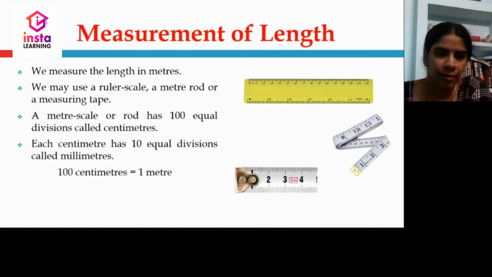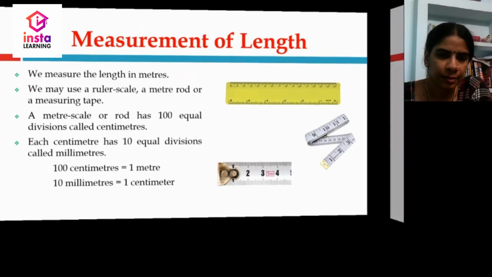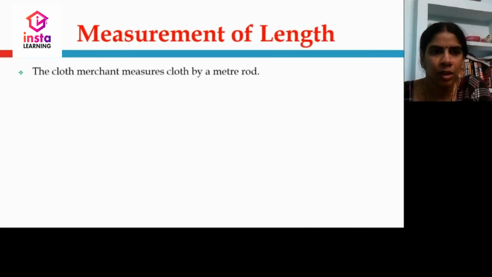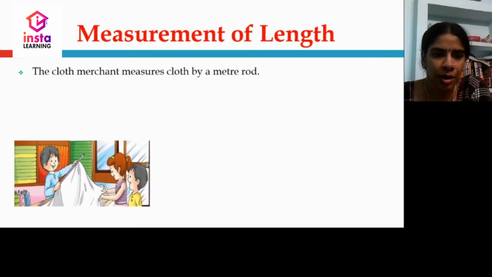100 centimeters is equal to 1 meter. 10 millimeters is equal to 1 centimeter. The cloth merchant measures cloth by a meter rod.